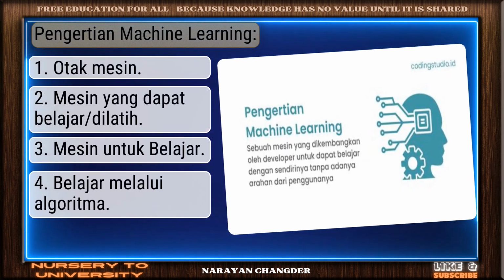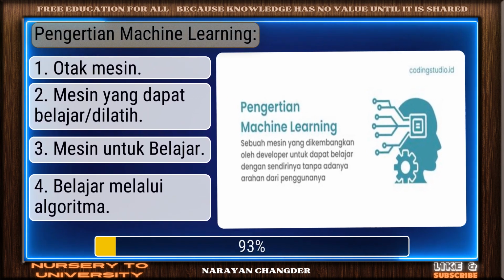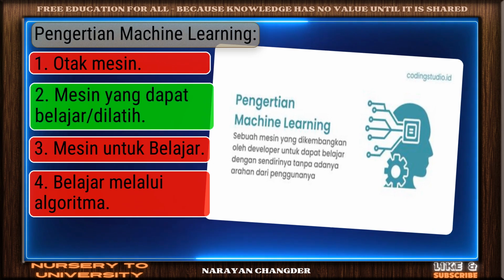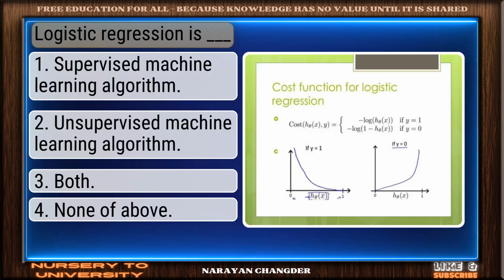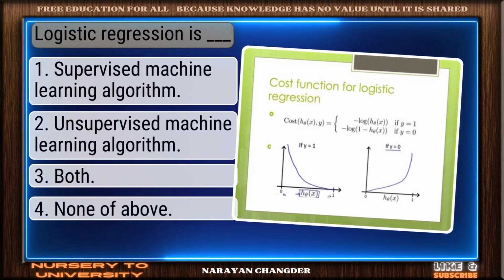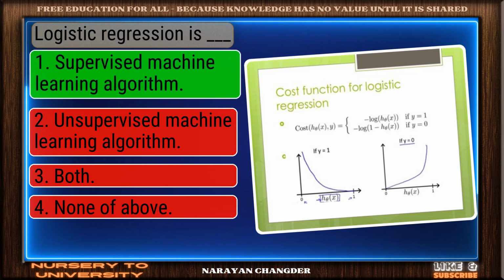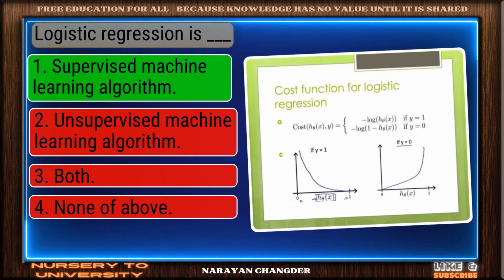Question number 59. Conjugation machine learning. You're right. Machines that can learn by themselves is the correct answer. Question number 60. Logistic regression is dash. Good thinking. Supervised machine learning algorithm is the right answer.